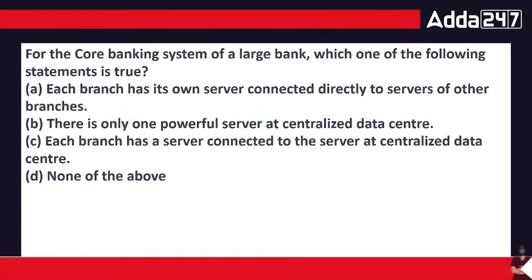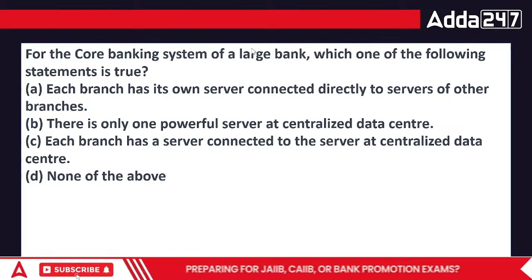Okay, another question of CBS, everyone. CBS in the large bank, which one of the following statements is true?